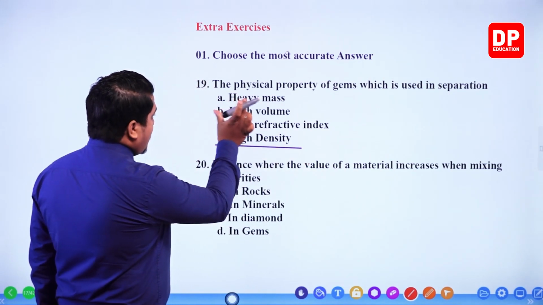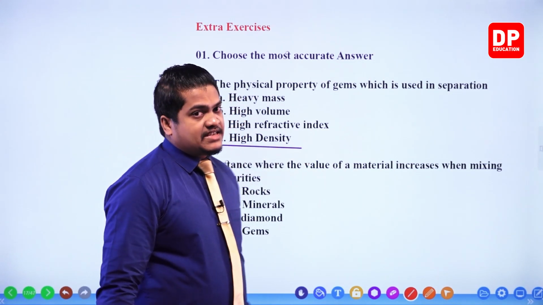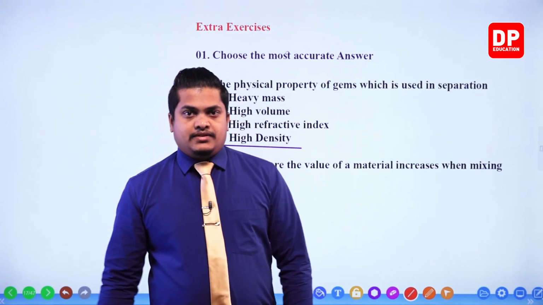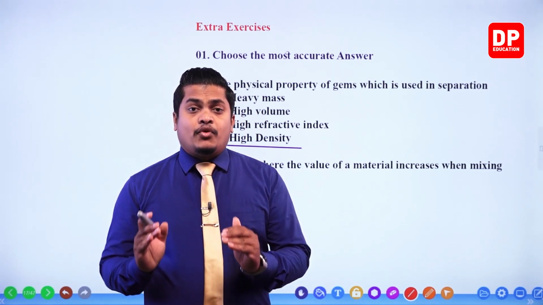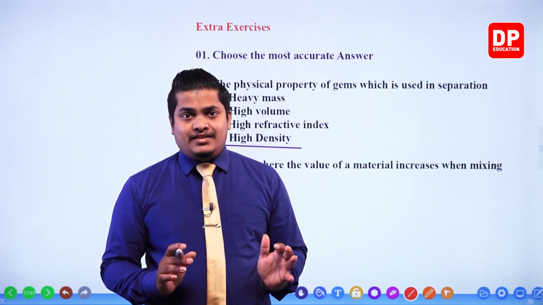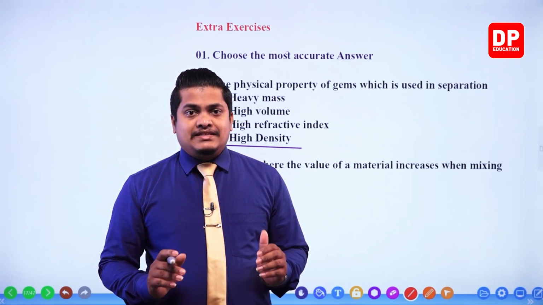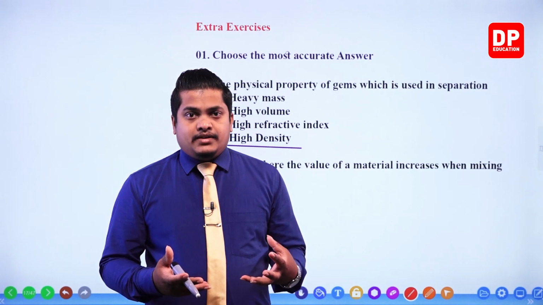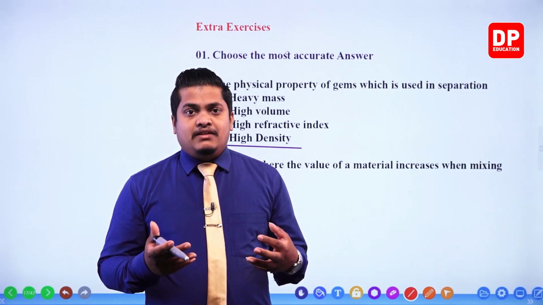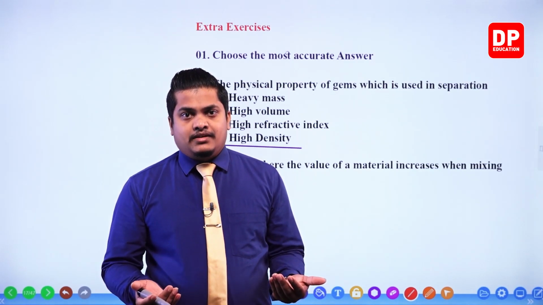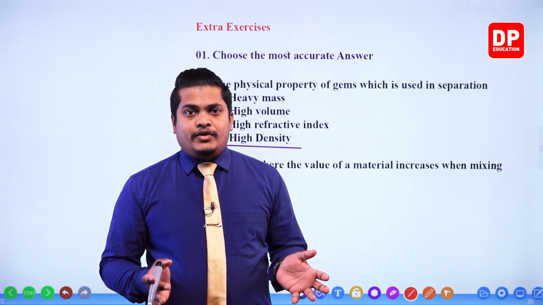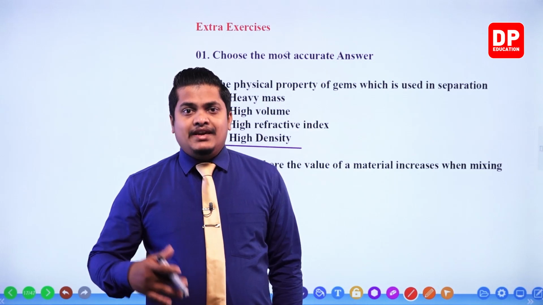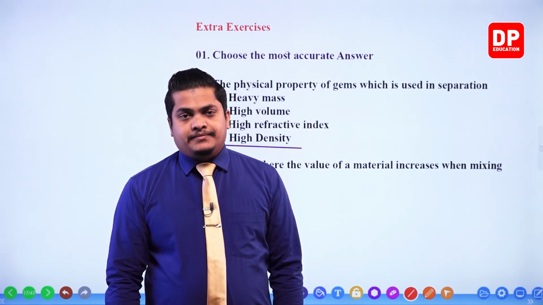Actually, my dear children, heavy mass cannot be taken as a good answer, because not only the mass but the volume also should be considered for density. Even though a material has heavy mass, sometimes that material will not have a high density, because the volume the material spreads over may be high.